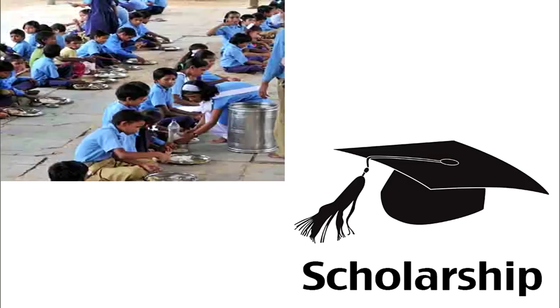So these were the schemes which were meant for economically backward children. Now you can see nutritive diet is provided in the state of Maharashtra, scholarship is provided to the economically backward children in the state of Maharashtra. Now the schemes for distant area children.